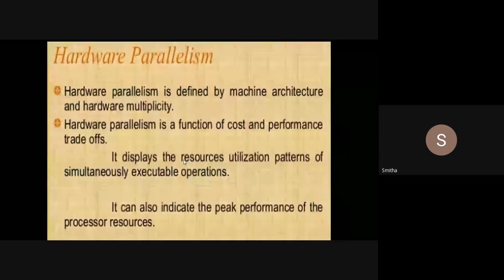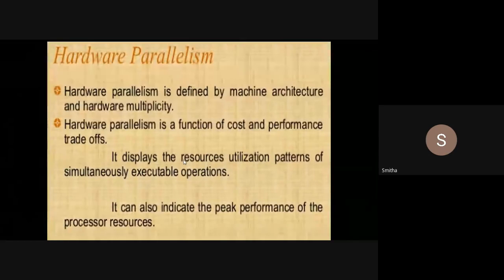One more thing, it displays the resource utilization patterns of simultaneously executable operations. So what is hardware parallelism? It shows the resource utilization patterns of simultaneously executable operations. As you know, hardware is nothing but your resource. So first we have to see if there are any resource dependencies. That way it will display the resource utilization patterns. We discussed in the last class what resource dependency is.